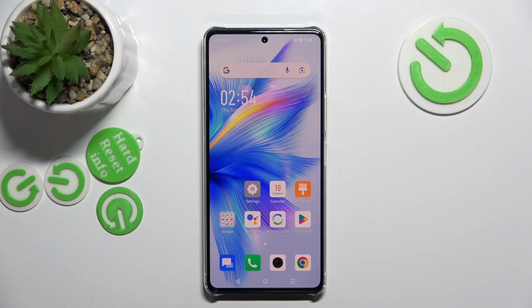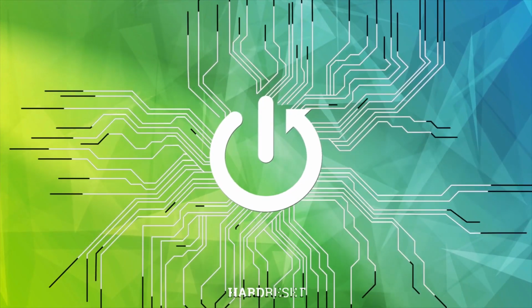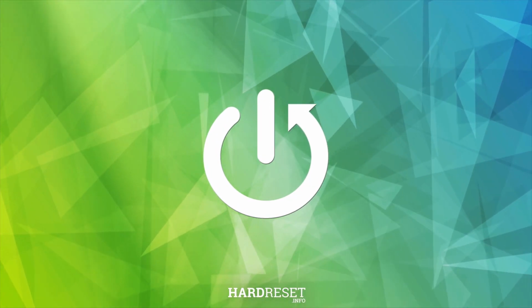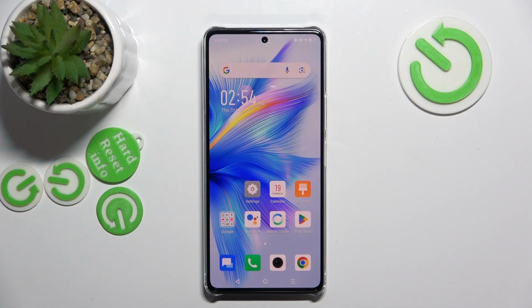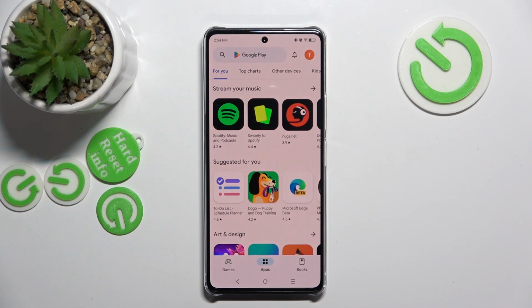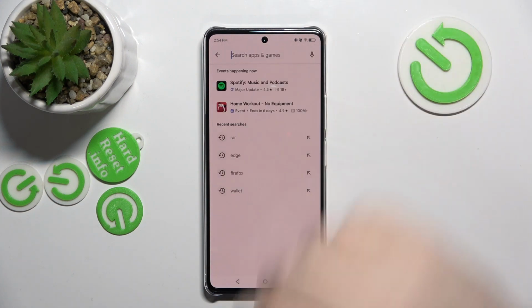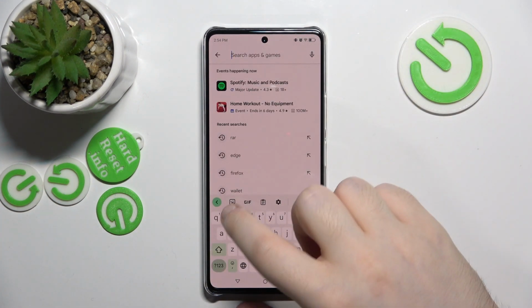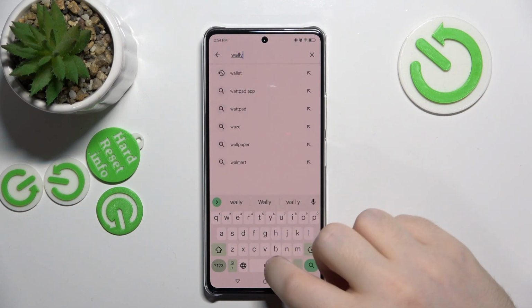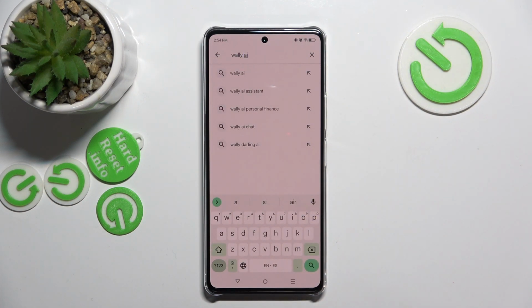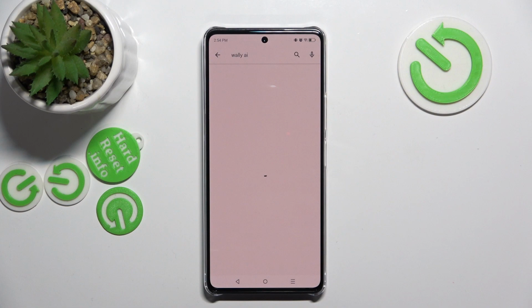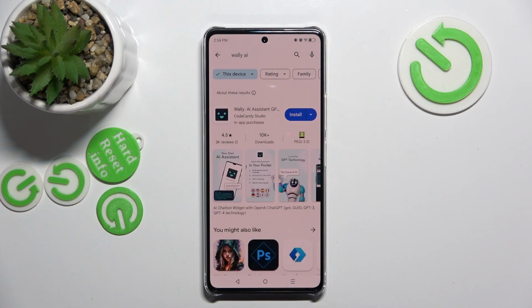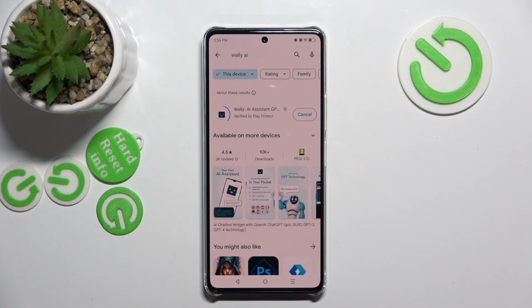Hello, in this video I will show you how to install Chat GPT Widget on INFINIX Note 30 Pro. So you have to start with opening your Google Play Store, and now you have to click on search bar, and now you have to search for Wally AI and click search, and now click install.